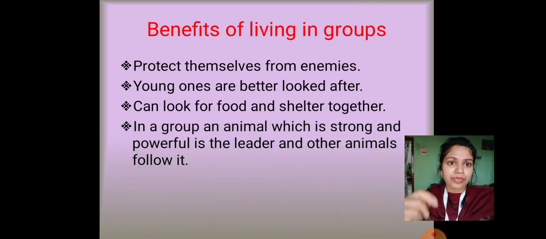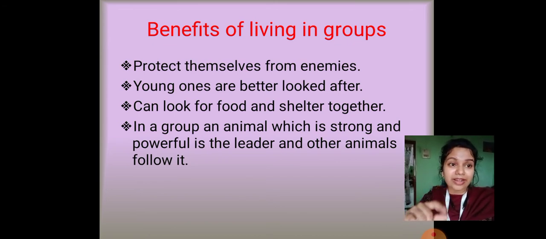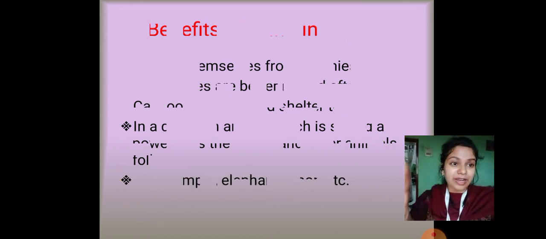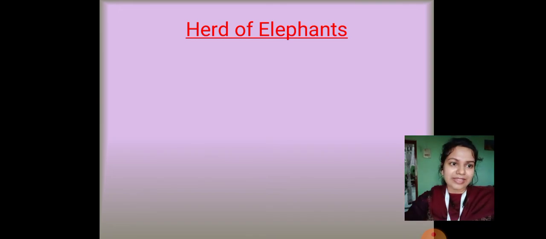All right, in a group, an animal which is strong and powerful is generally the leader, and the other animals follow it. Okay, so in a group we had learned that the strongest lion is always the leader. And remember, in a pack of hyenas the female is always the leader. So generally the powerful animal is the leader.